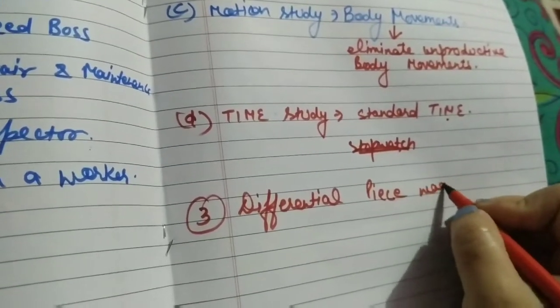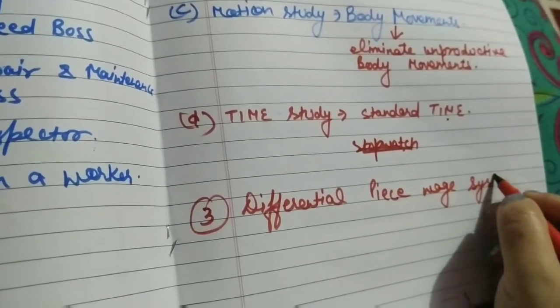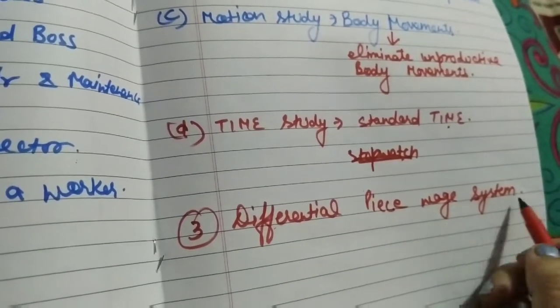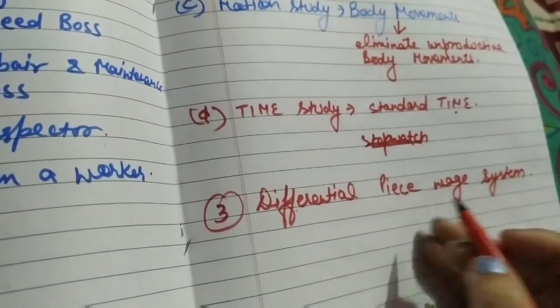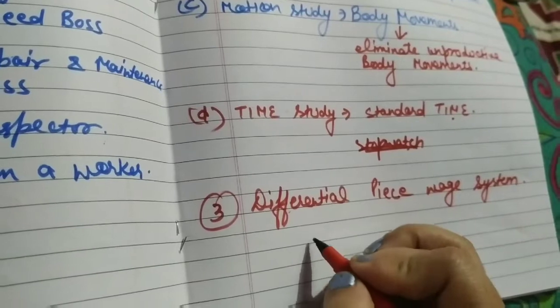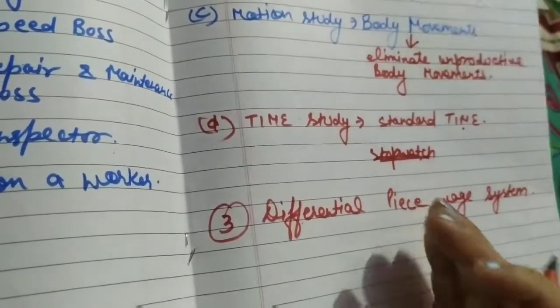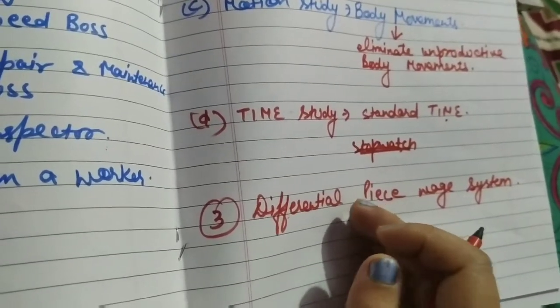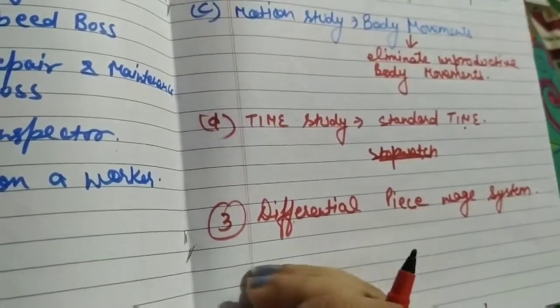The third technique is the differential piece wage system. Differential means different; piece wage system, you people know that. According to F.W. Taylor, we have to provide wages according to the pieces produced by the employees.